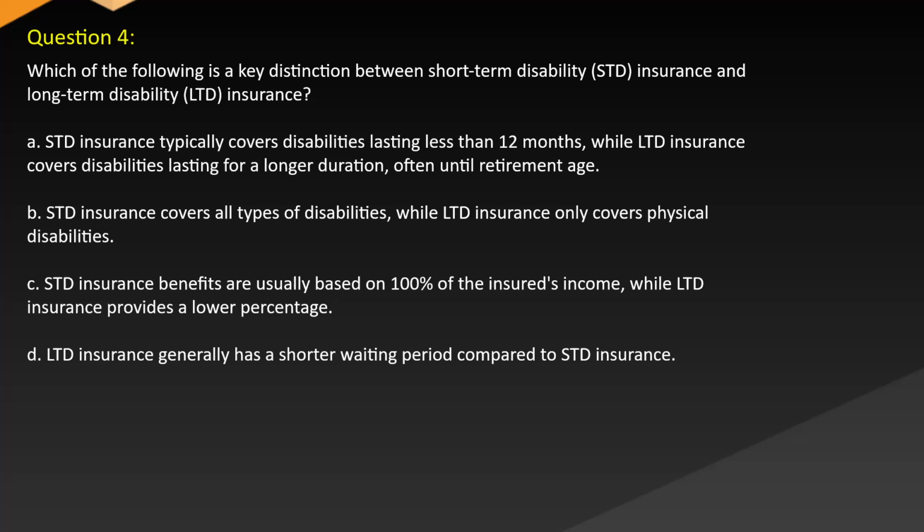B. STD insurance covers all types of disabilities, while LTD insurance only covers physical disabilities. C. STD insurance benefits are usually based on 100% of the insured's income, while LTD insurance provides a low percentage. D. LTD insurance generally has a shorter waiting period compared to STD insurance.